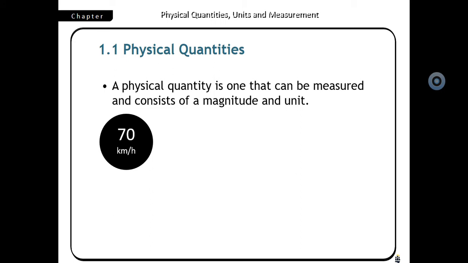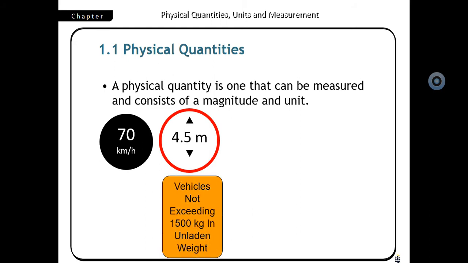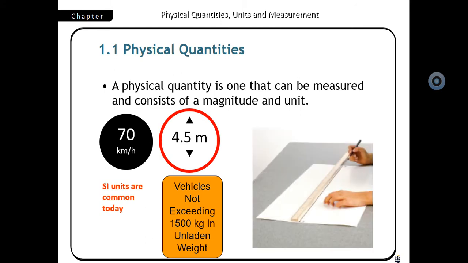Okay, so here we generally say that while driving we used to look at the speedometer of the vehicle. That speedometer gives a certain value. We cannot say it is only 70, 60, 40. We say that it is 70 km per hour, indicating that its speed is 70 in magnitude and the unit we attach there is kilometer per hour. Length of any object is 4.5 meter. So 4.5 is the value and meter is indicating that we are measuring the length.